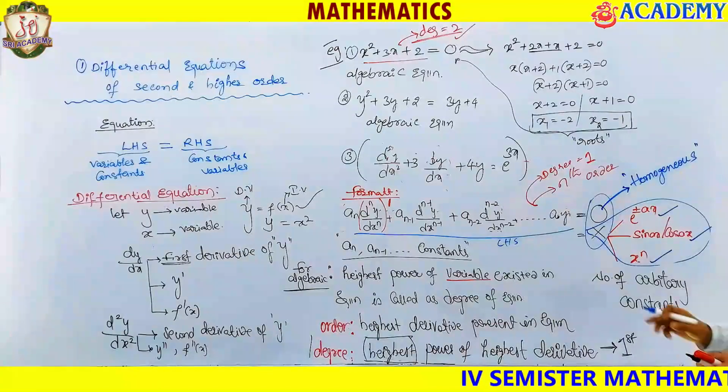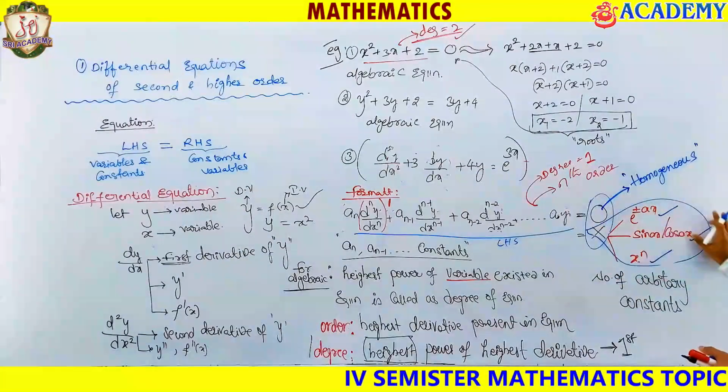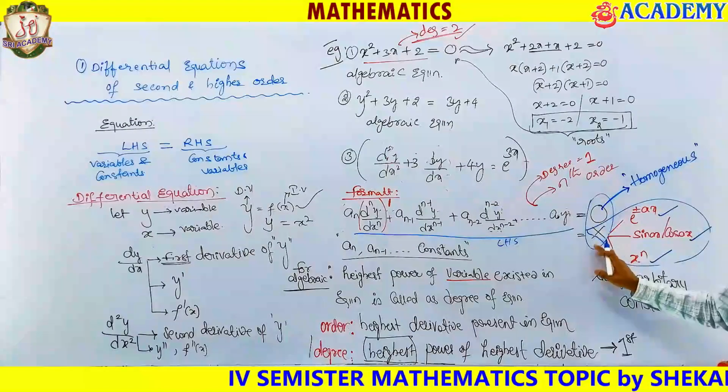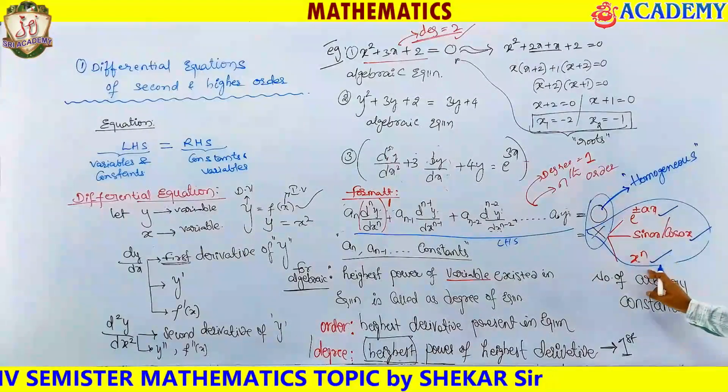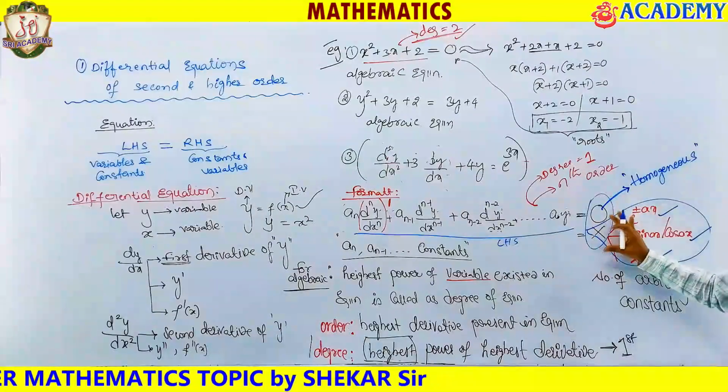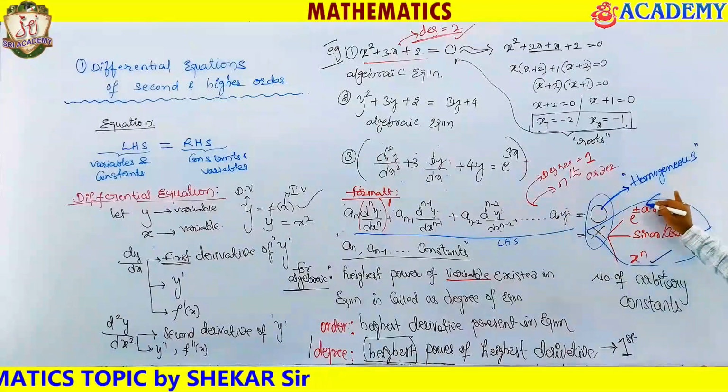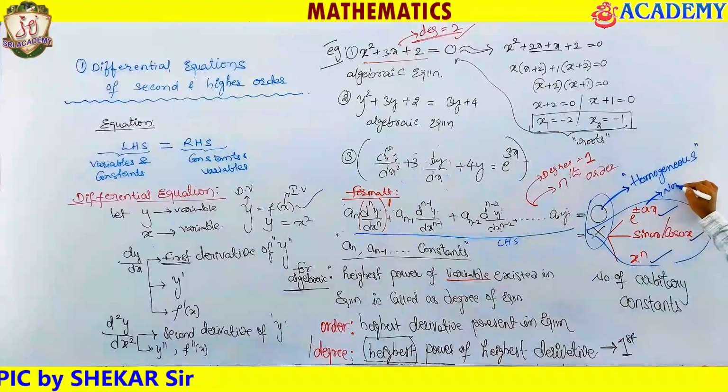And for this x, if you have something other than 0, it could be e power ax, or e power minus ax, or sin x, or cos x, or x power n, whatever it may be, then we will be calling this equation non-homogeneous.